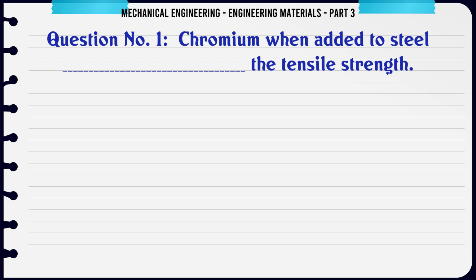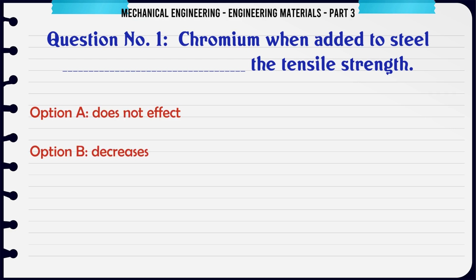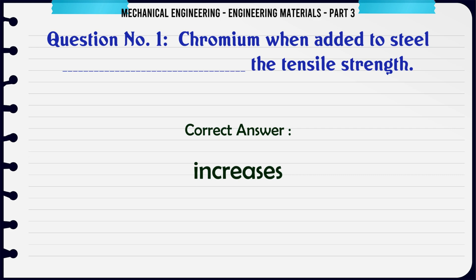Chromium when added to steel, the tensile strength: A. does not affect. B. decreases. C. increases. D. The correct answer is increases.